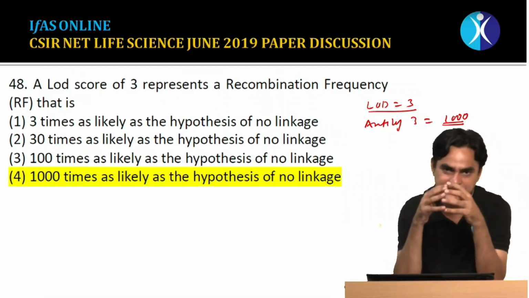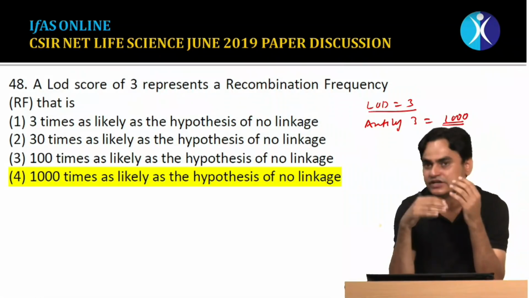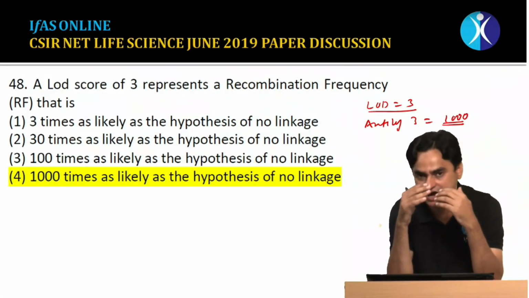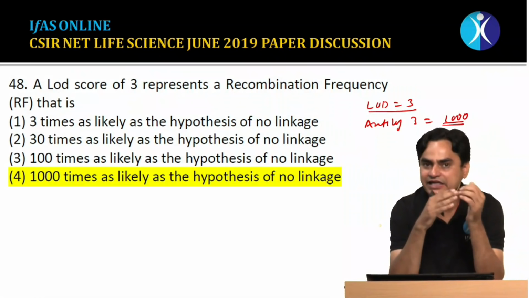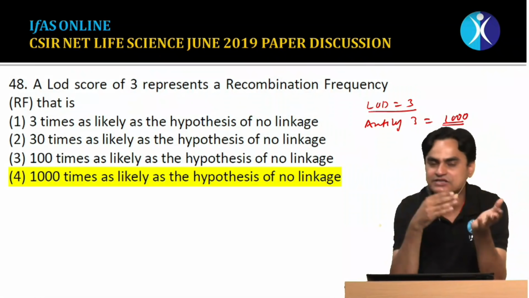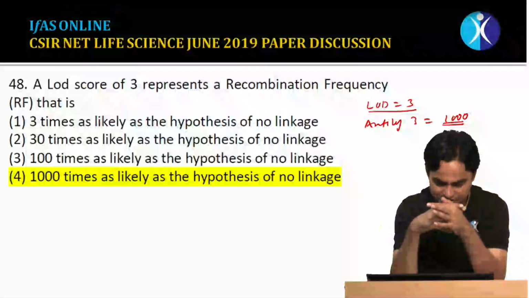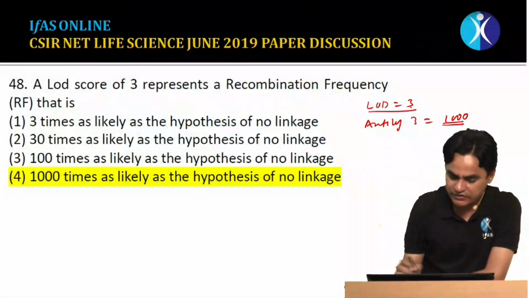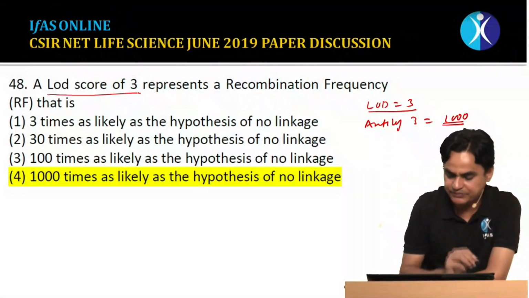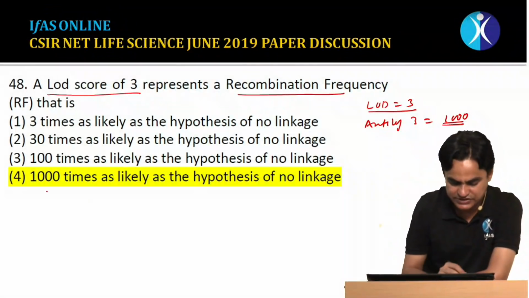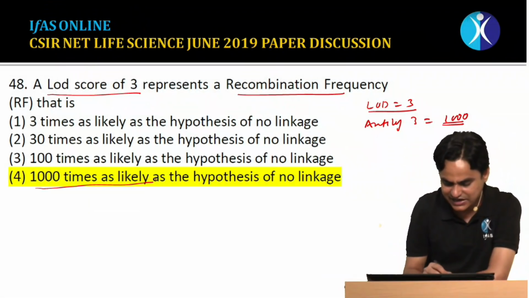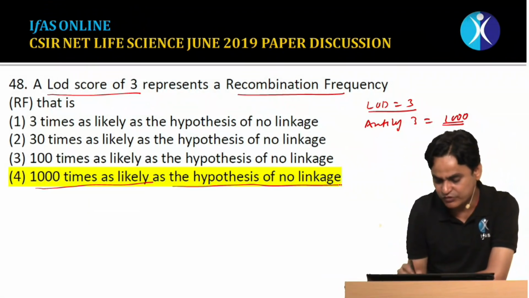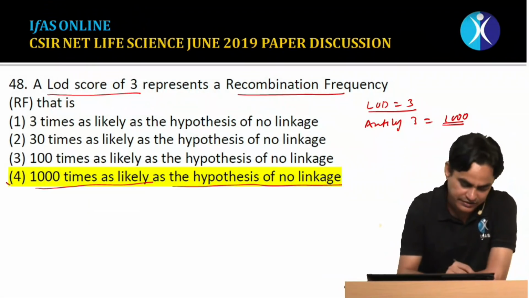This simply suggests that the data are in favor of linkage 1000 times more as compared to independent assortment. So the LOD score of 3 suggests that linkage is 1000 times as likely as the hypothesis of no linkage. So this would be the correct answer.